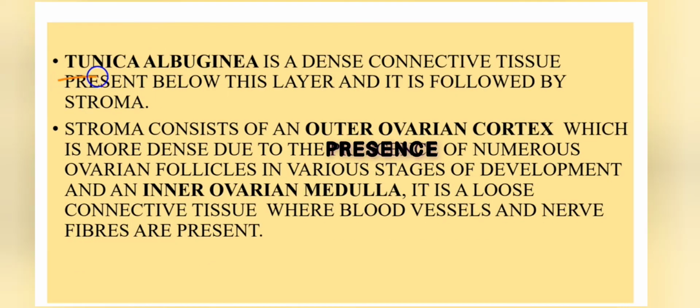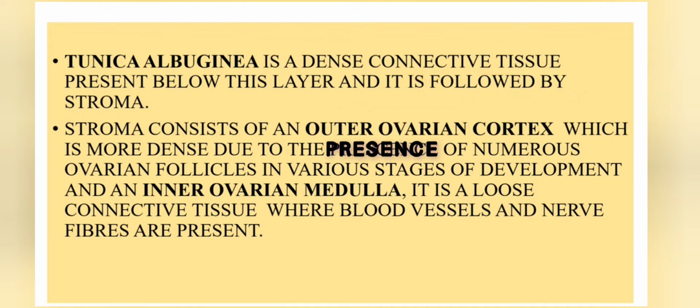Below the germinal epithelium, the tunica albuginea is present, which is a dense connective tissue, and it is followed by the stroma.